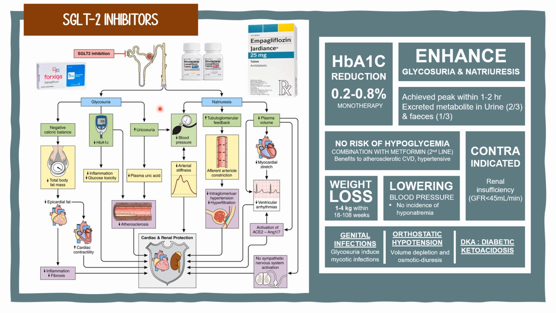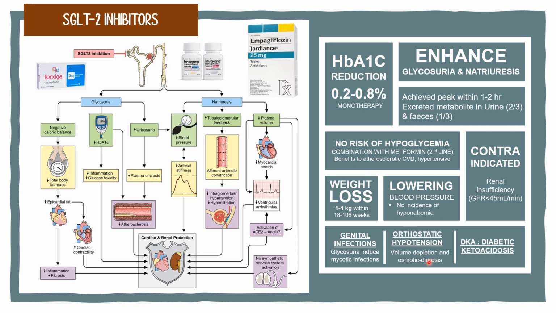SGLT2 inhibitors are contraindicated for patients with renal insufficiency with a GFR of less than 45 ml per minute. They are cardio and renal protective but not used as treatment for renal failure. SGLT2 inhibitor is indicated as a monotherapy or as a second-line therapy in combination with metformin. SGLT2 inhibitors are able to decrease HbA1c by 0.5 to 0.8% with monotherapy.